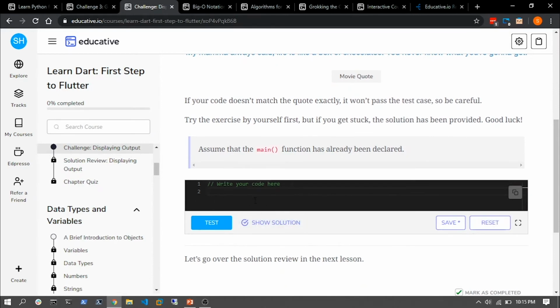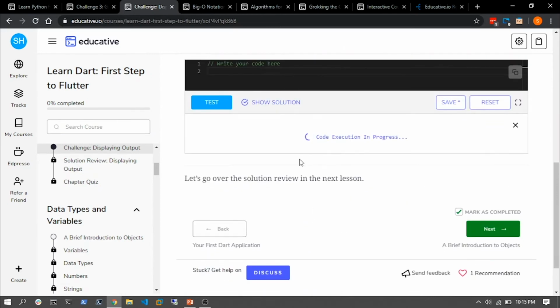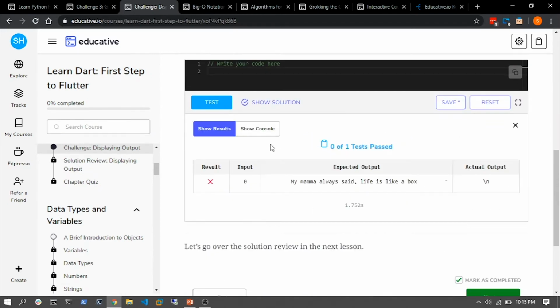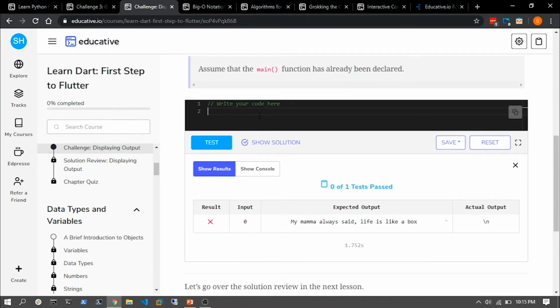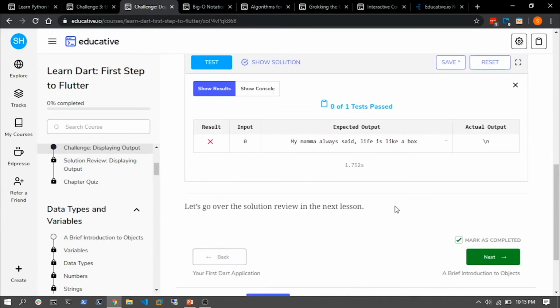You can start writing code here, and you can finally test it out and see if your answer is correct or not. And we can see that there's 0 out of 1 test passed because I actually did not write any code in here. So you'll be testing that out and seeing if it works or not. Now we can see the solution review in the next section, but that is it.